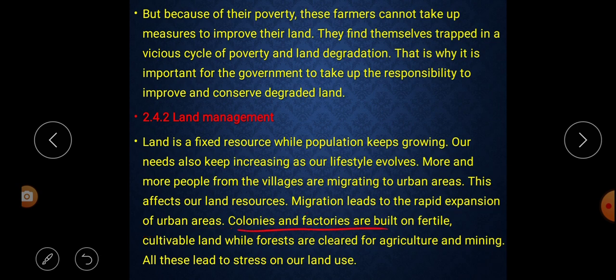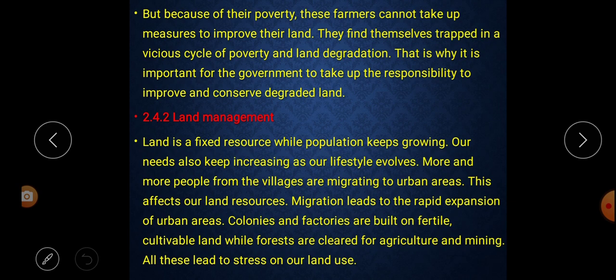Colonies and factories are built on fertile cultivable land, while forests are cleared for agriculture and mining. So as the urban area increases, for factories or for constructing houses and so on, these things are built on fertile land which is suitable for cultivation. At the same time, forests are cleared or cut for agriculture and mining activities. All this leads to stress on our land use.